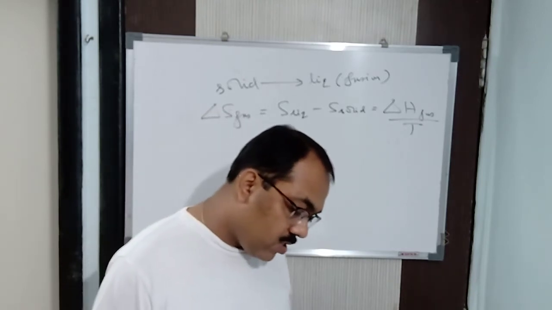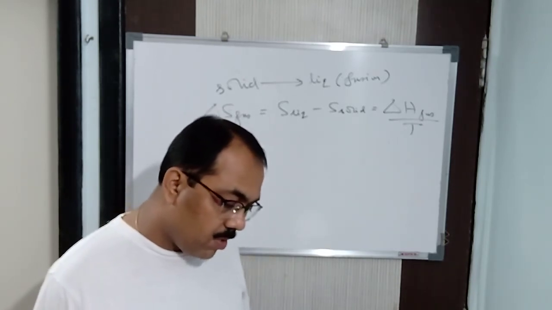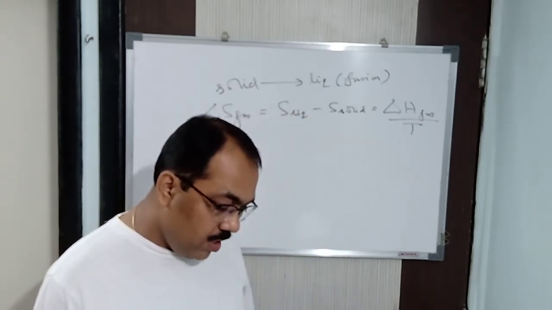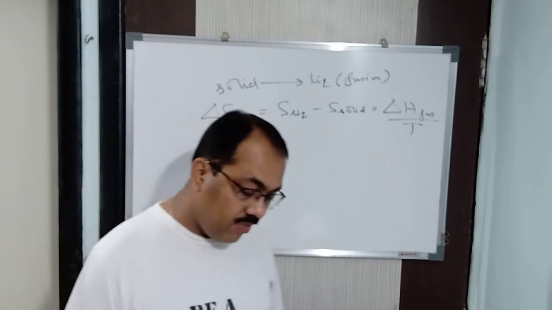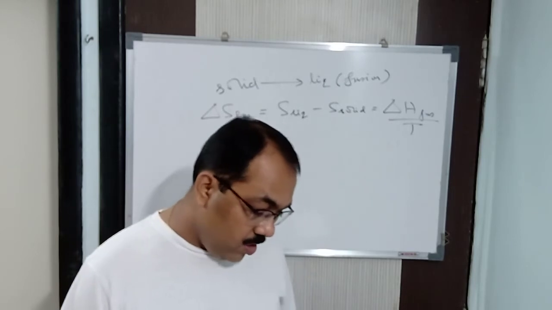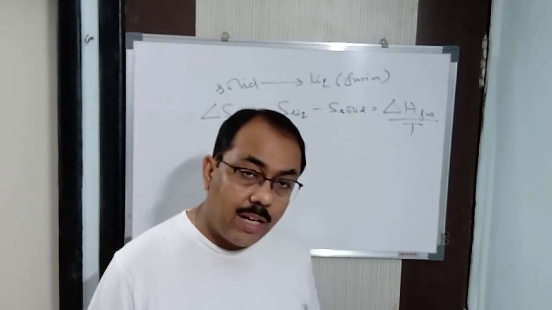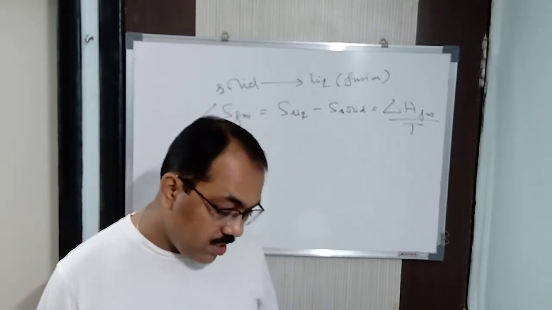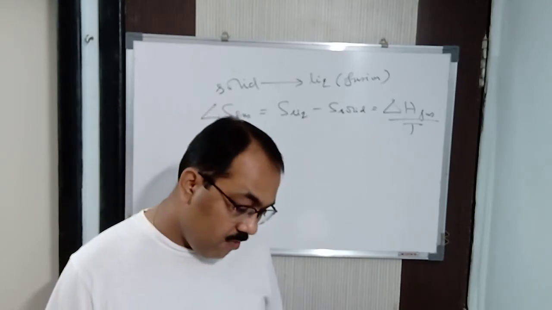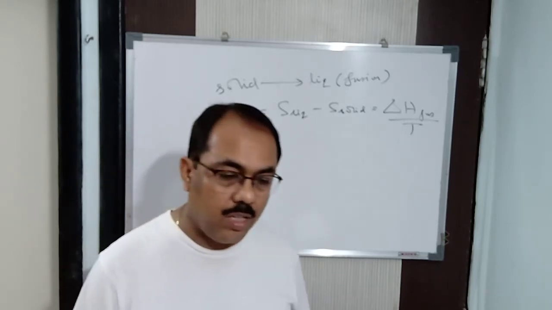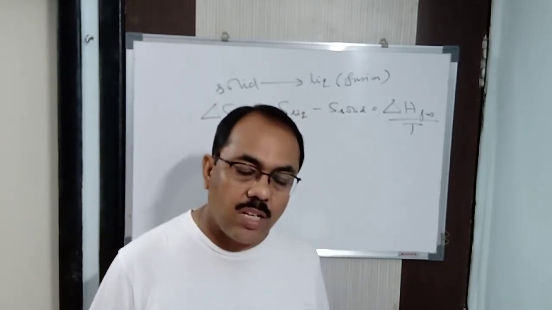Next, total entropy of the universe remains unaltered in a reversible process but increases in an irreversible process. Already I have said it. Now, the value of the entropy depends on the independent variables and is used to define the state of the system. Independent variables means temperature, volume, pressure, etc. So what we come to know about entropy from the second law of thermodynamics: in a reversible process, the entropy of the system and the surroundings taken together remains constant, while the net entropy of the system and the surroundings increases in an irreversible process.